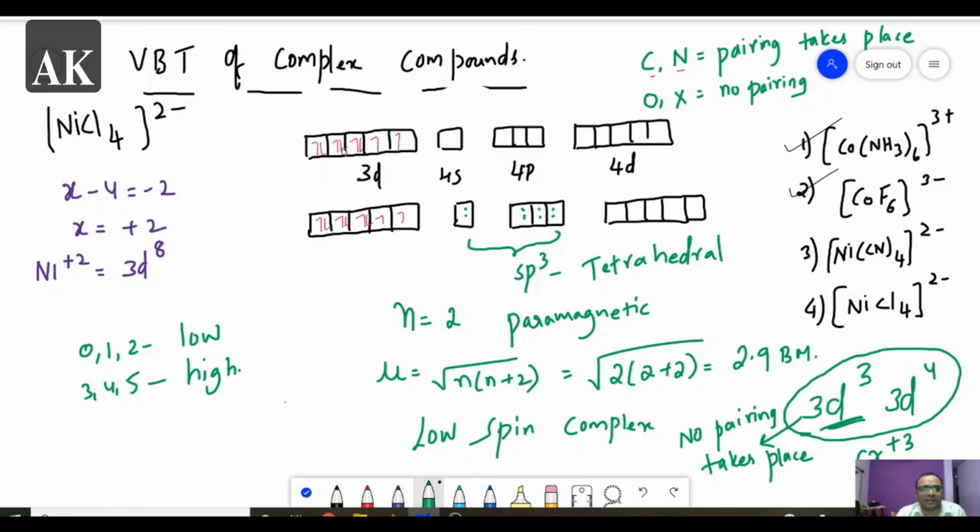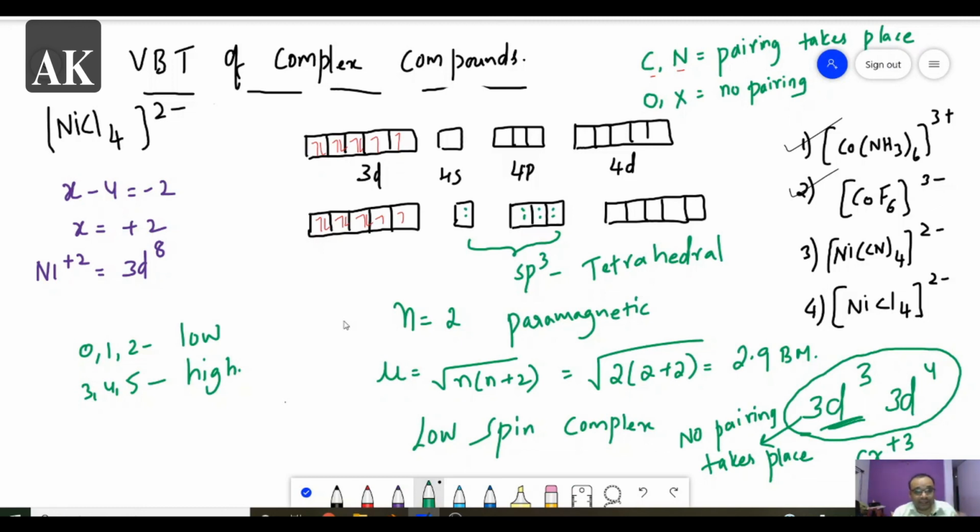Whether it is carbon, nitrogen, oxygen or halogen, you just do the method the same, with no pairing. Like the fourth example we have done, 3 electrons means just 1, 2, 3. Even though it has cyanides or ammonia, you have to do it the same way as with oxygen and halogens. If you see some examples, you will understand. So this is all about valence bond theory.